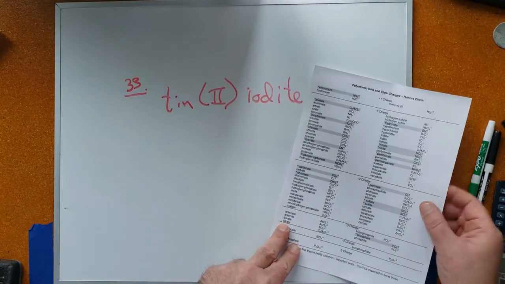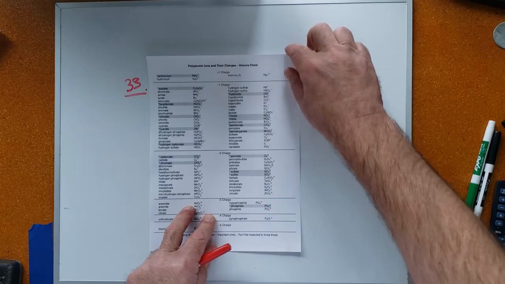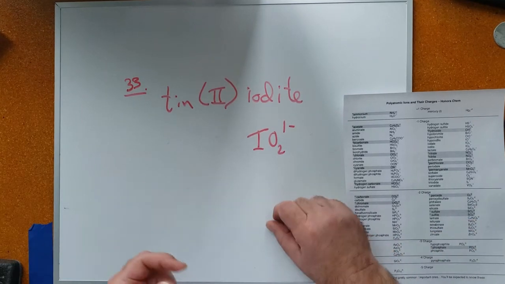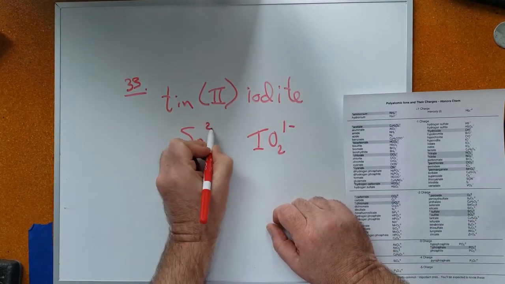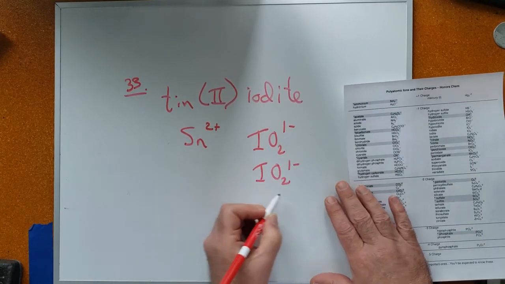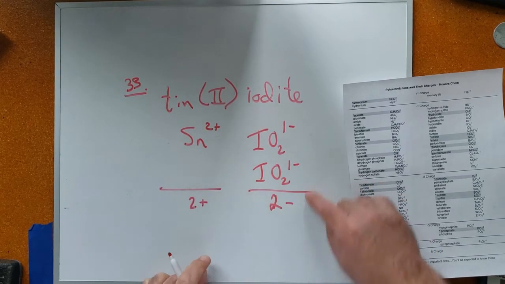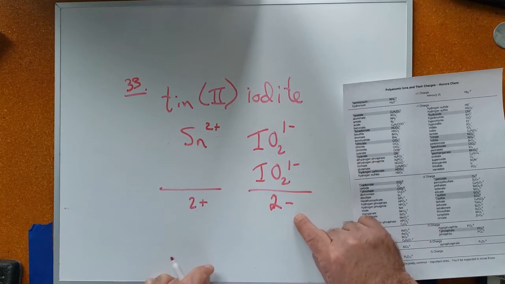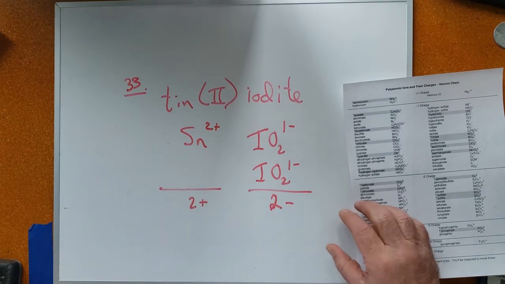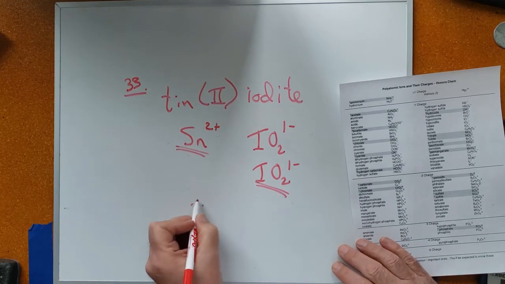What is the iodite ion? Well, if I look it up on this list, it's right here. Iodite is IO2 -1, or 1 minus. Tin 2 means tin with a 2 plus charge. I would need another iodite ion with another -1 charge to balance out my charges. 2 -1s give me a total of -2. The tin is, I'm told, a +2, so the pluses and minuses are the same. So 1 tin and 2 iodites is going to be